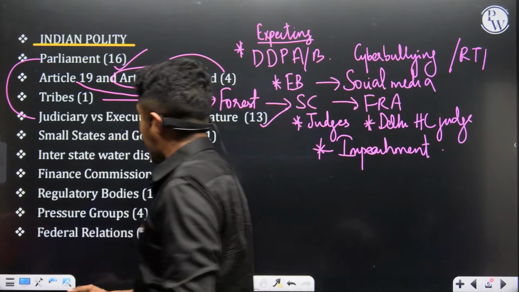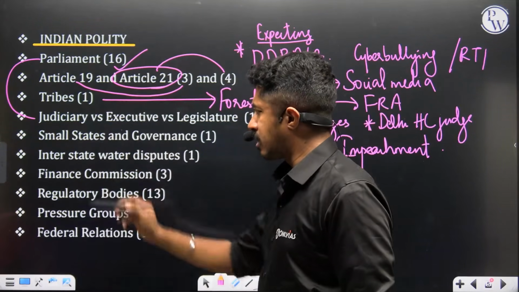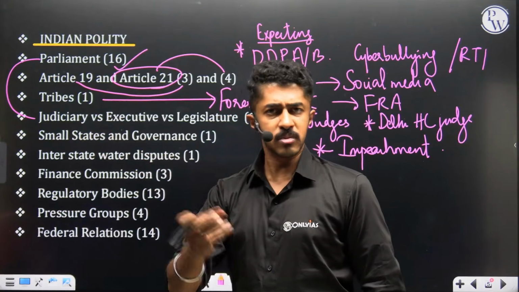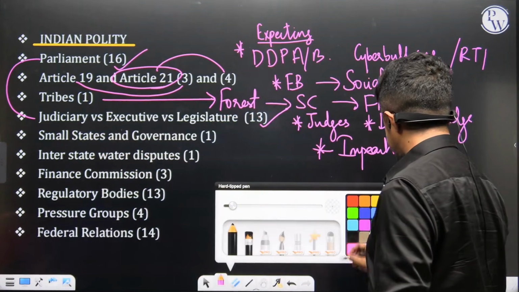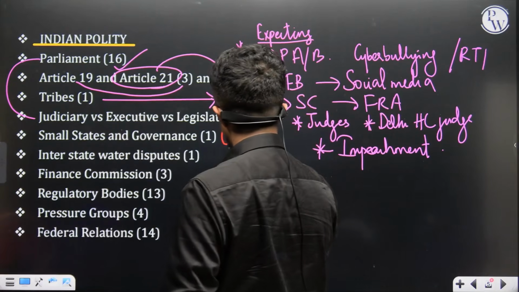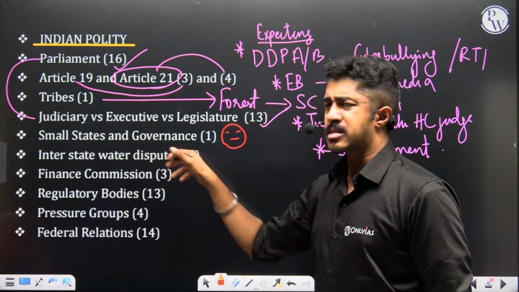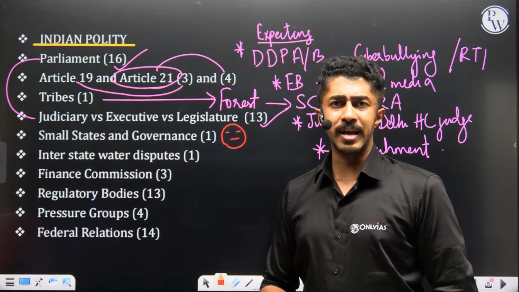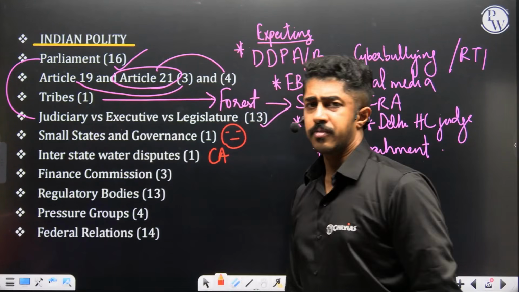Then you have small states and governance. One question, that is, if the size of the state is small, the governance will improve. What are the chances that it may come? Very, very less. Interstate water disputes. Again, one question in 11 years. Again, what does it mean? Straight away from current affairs.